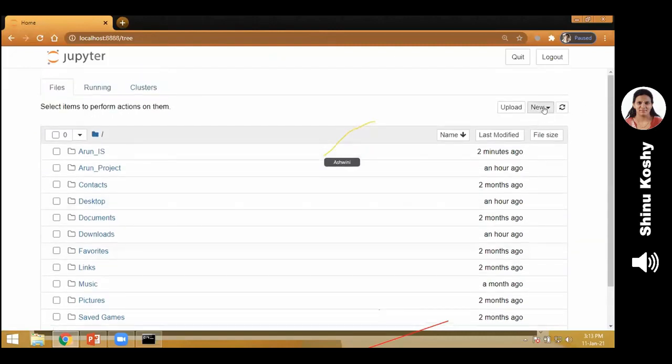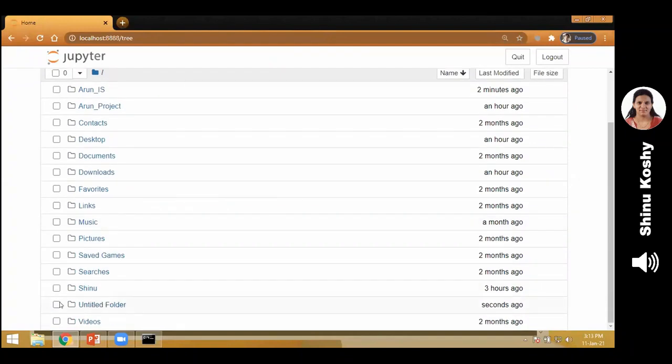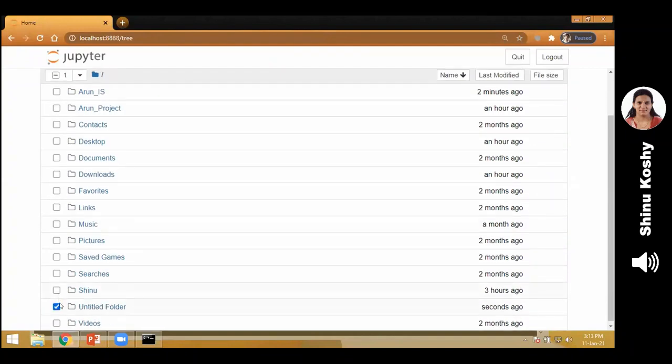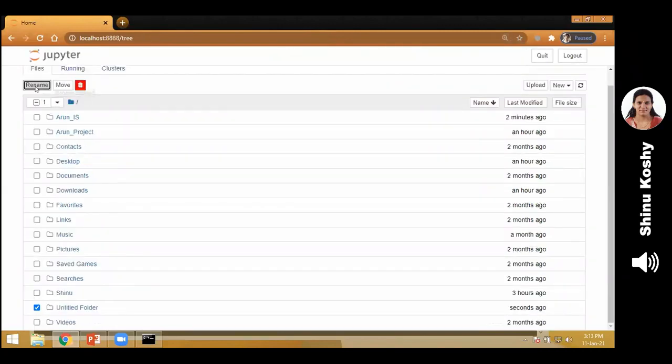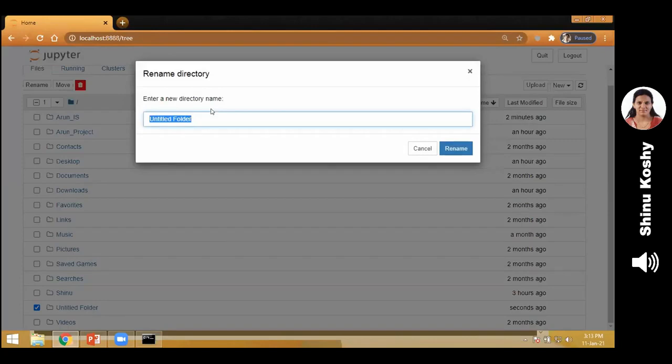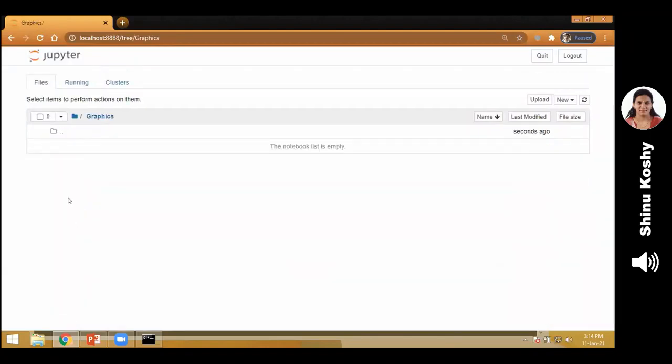I'm going to create a new folder. Click on new. You go to folder. You will get untitled folder. You click on the checkbox next to untitled folder. I'm going to rename the folder now. That is graphics folder. We'll call it graphics folder. We are going to store the two programs having graphics in it. Now I open the graphics folder.